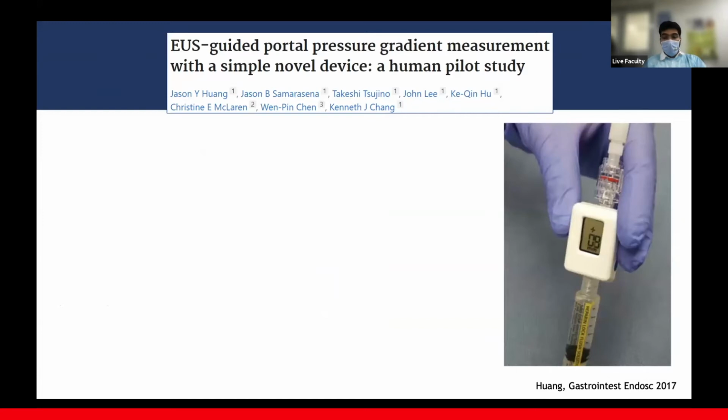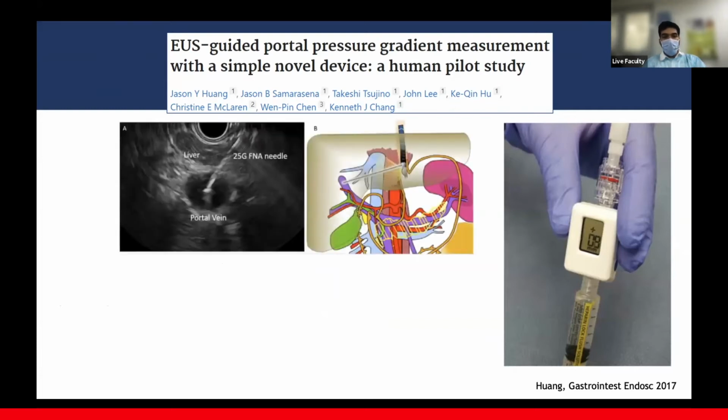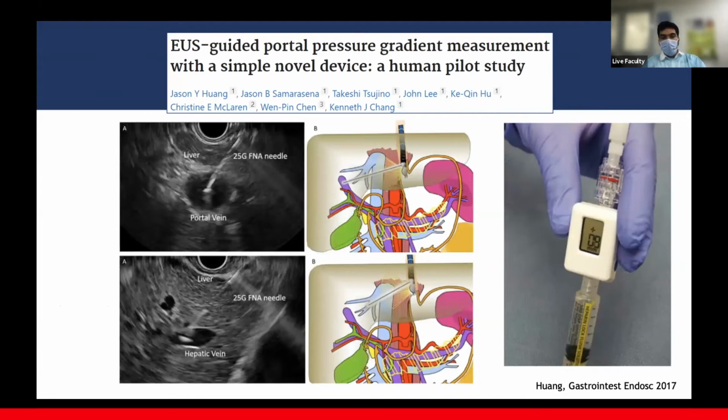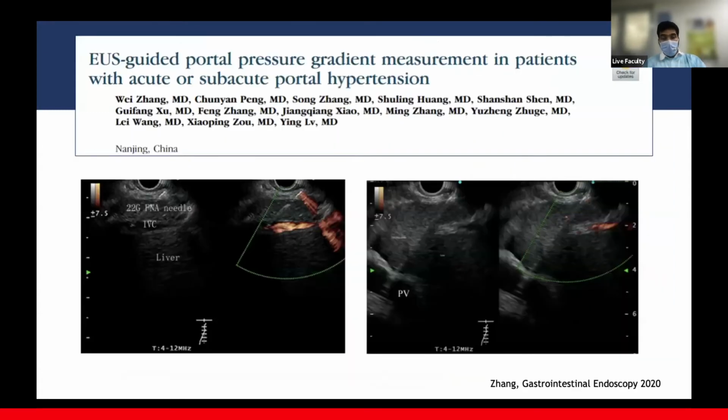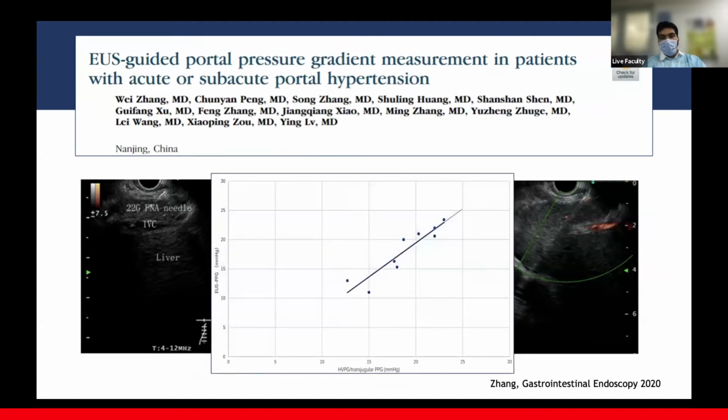But now there's been some exciting development. Cook has come up with a new needle that is not yet available in India, but it's a 25 gauge needle, which can be directly inserted into the portal vein and the hepatic vein, and a direct portal pressure gradient can be calculated as opposed to a hepatic venous pressure gradient, which is an indirect measurement of portal hypertension. We don't always need to use that needle. There's this Chinese group which has used the usual Philips IntelliVue CVP measurement monitors, and using a 22 gauge needle, they have shown similar results, comparable to HVPG level pressures.